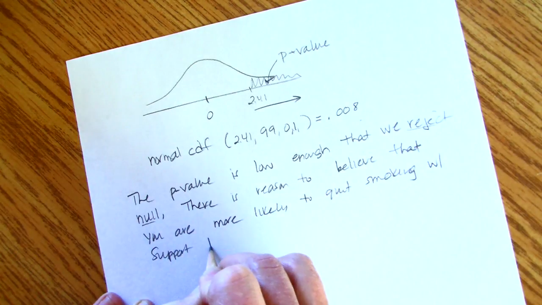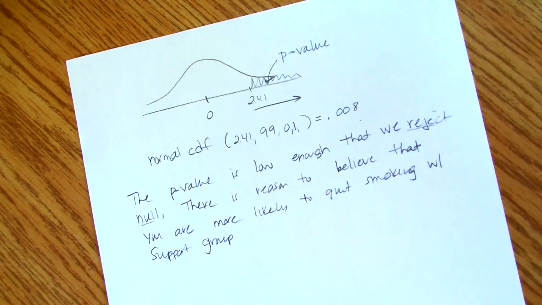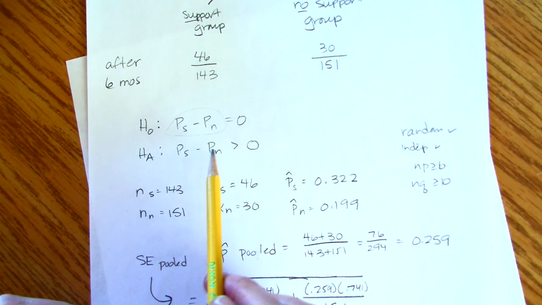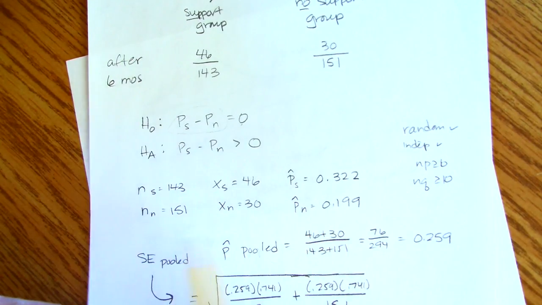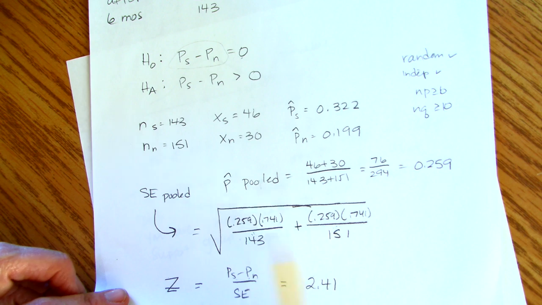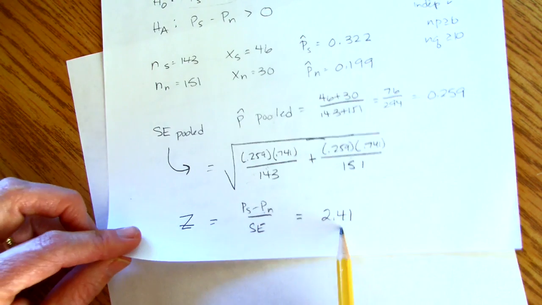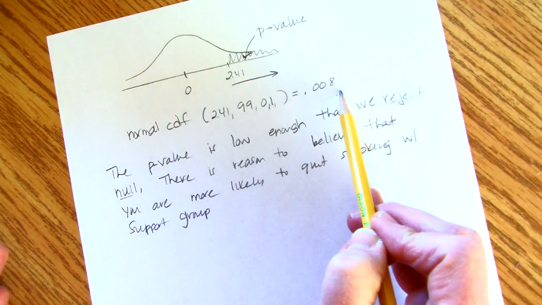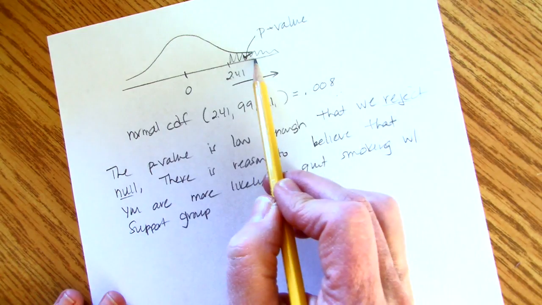This is taking a little extra time. But that's the procedure, except now we're looking at a difference. Our null hypothesis is there is no difference between the two groups. Since we think there's no difference, we do a pooled standard error. And again, we're adding variances between the two groups. We find a z-score. We convert the z-score to a p-value. That gives us the likelihood of actually finding this in the sample. It's low enough, so we reject it.